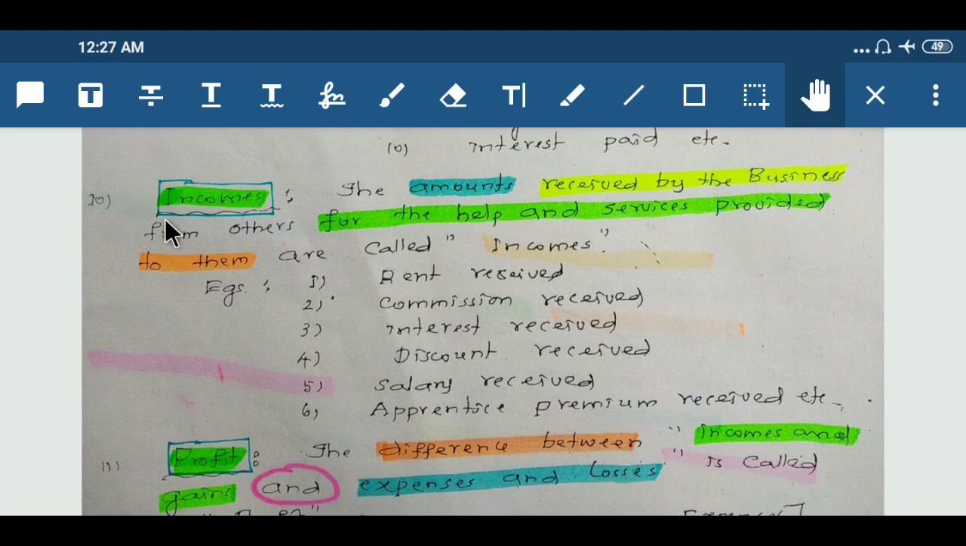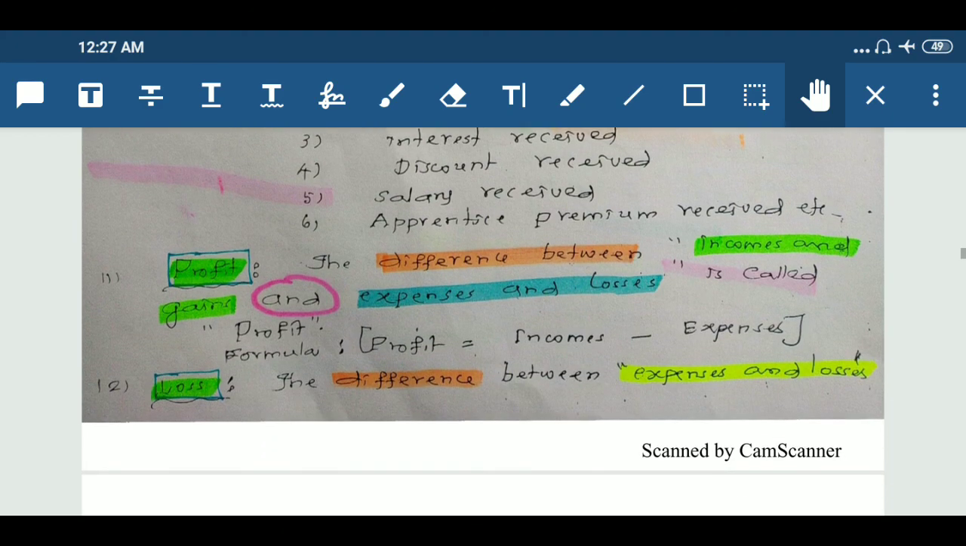Next concept, incomes. Incomes are the amounts received by the business from others for the help and services provided to them. For example, rent received, commission received, interest received, discount received, salaries received, apprentice premium received, etc. are examples of income.